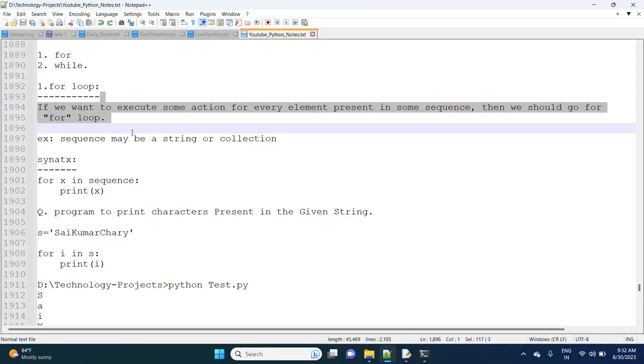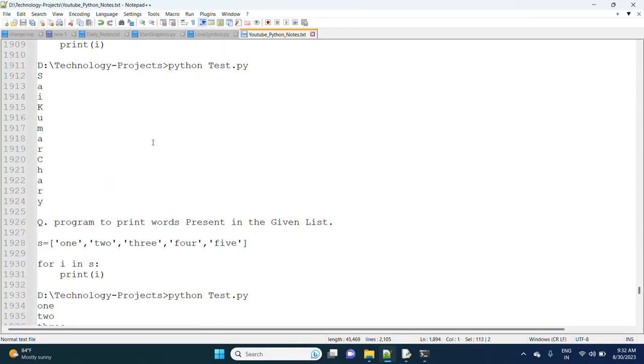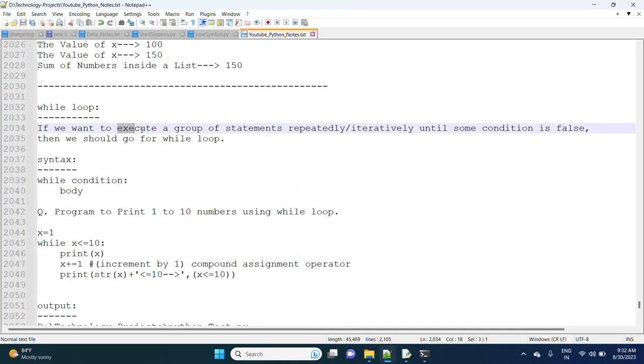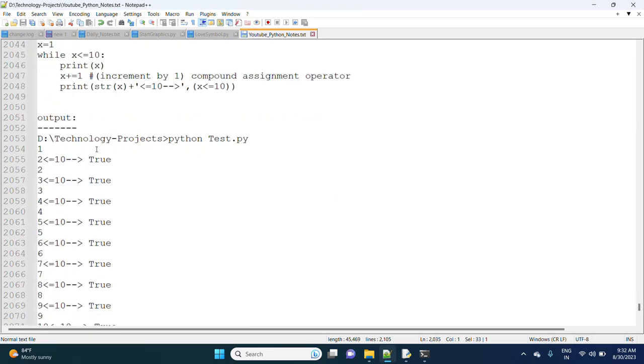A for loop is used if you want to execute some action for every element present in some sequence. In the same way, a while loop is used if we want to execute a group of statements repeatedly or iteratively until some condition is false. Repeat a set of statements until some condition is false, then we should go for a while loop.